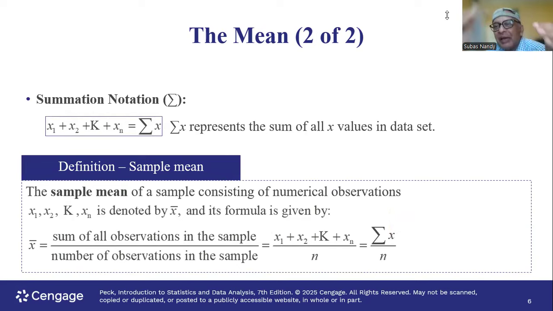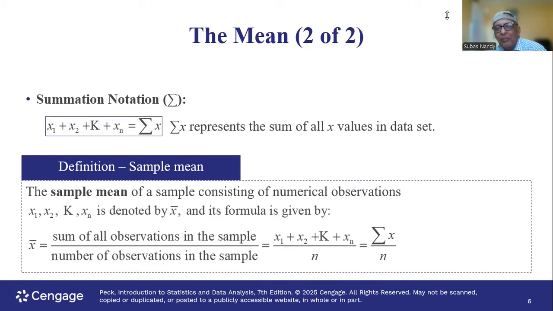Because it is Greek capital S, means sigma. Okay, in Greek they call S as sigma. So it's Greek capital sigma, which in algebra, or in statistics also, indicates sum.